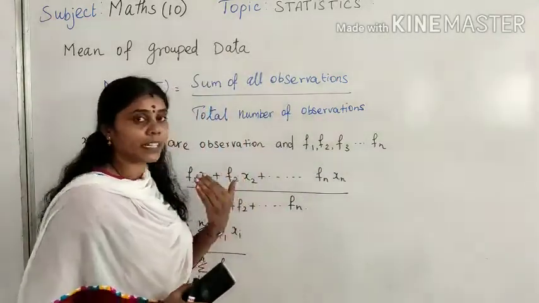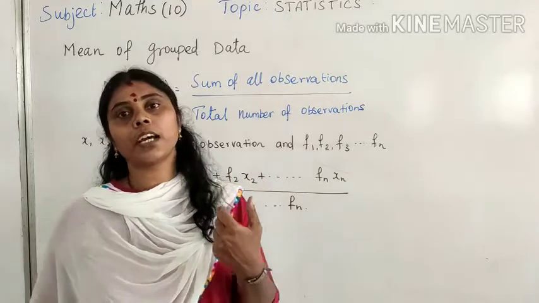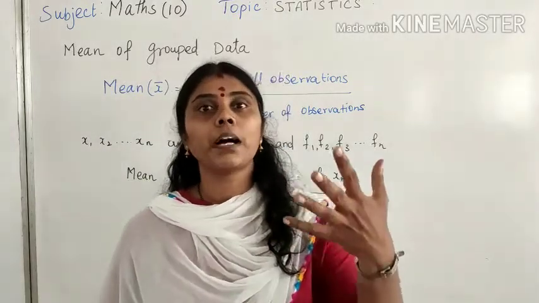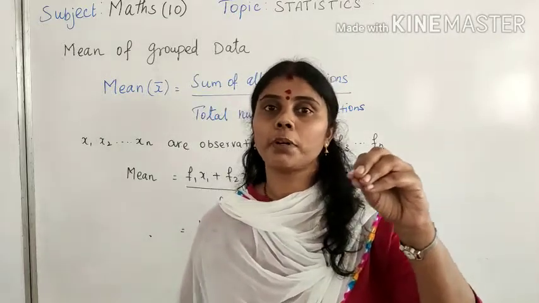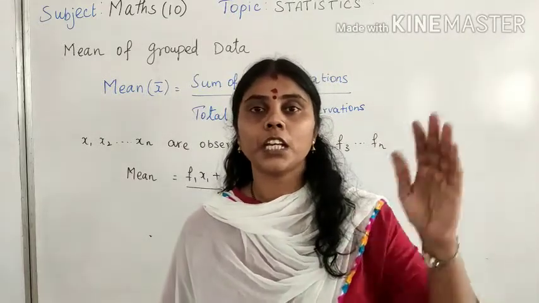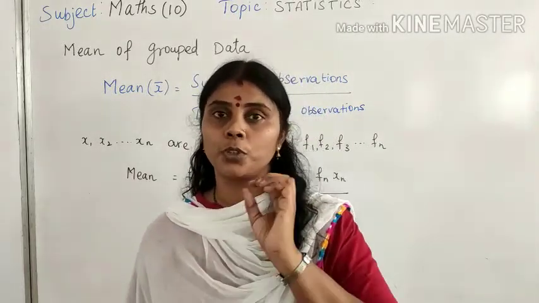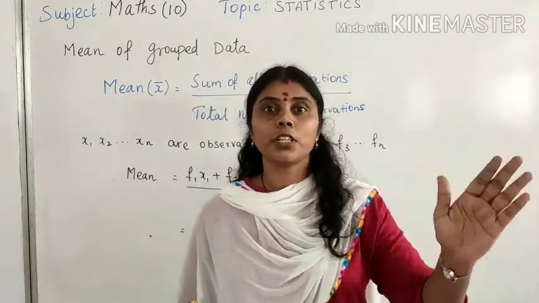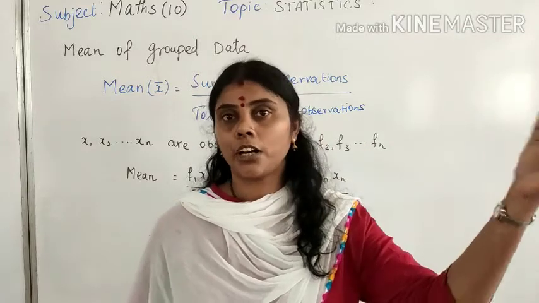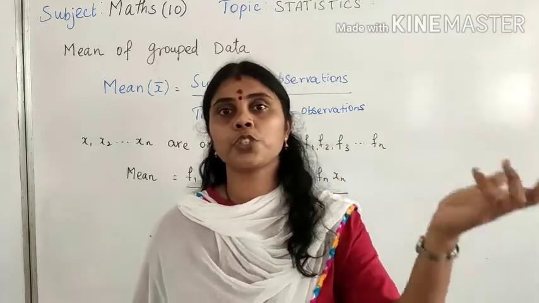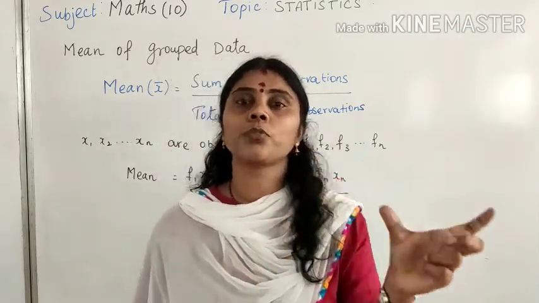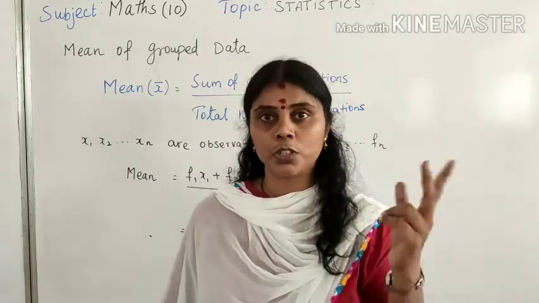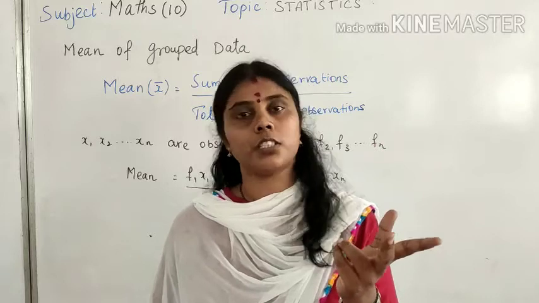Okay, that data we will collect and find out the average. How will we find the average of the given data? Suppose you have the marks out of 50 for the maths exam. For the whole year you want to find out on average how much you scored. How will you find out? You will sum all the marks. Out of 50, how much you got in PT1, how much in PT2, you will sum it and then divide by 2. Why are we dividing by 2? Because we have taken 2 observations, right?